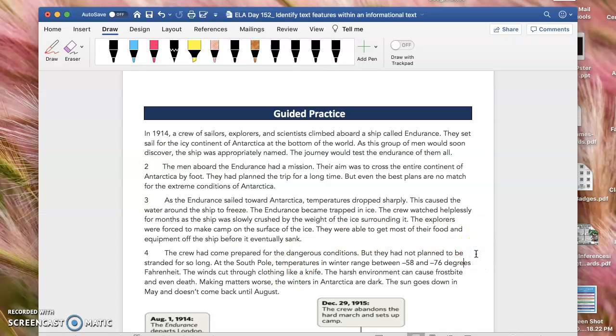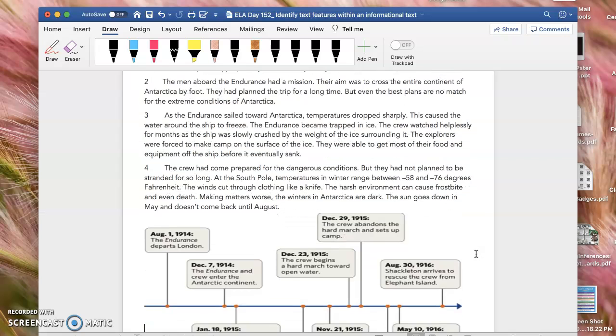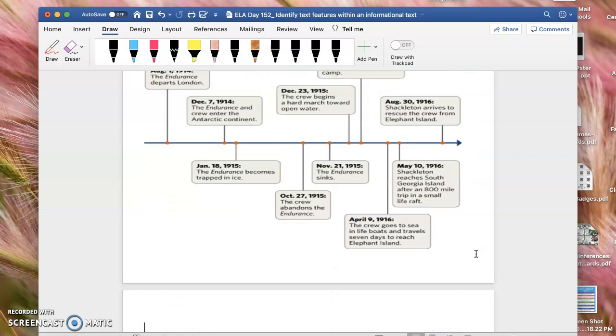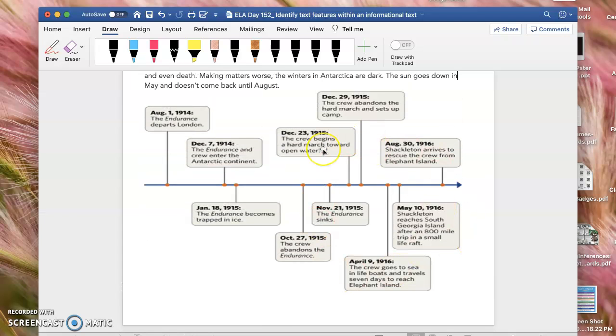The new thing in this is that there's a text feature here that we didn't include when we first read it because that would have been too much, since we didn't talk about text features. The text feature in this is a timeline, guys. A timeline is something that I didn't talk about in the Board Equals paper because there are so many text features out there that you can't really talk about every single thing. But a timeline was one of our graphic organizers that were included in our text structure, right? When you think about text structure, a timeline is included in our chronological, right? When we have events or dates that are in order, we have a timeline.